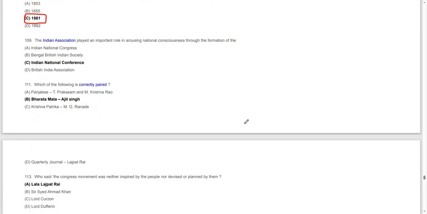The Indian Association played an important, instrumental, influential role in arousing national consciousness through the formation of the Indian National Conference. Moving on to the next question.